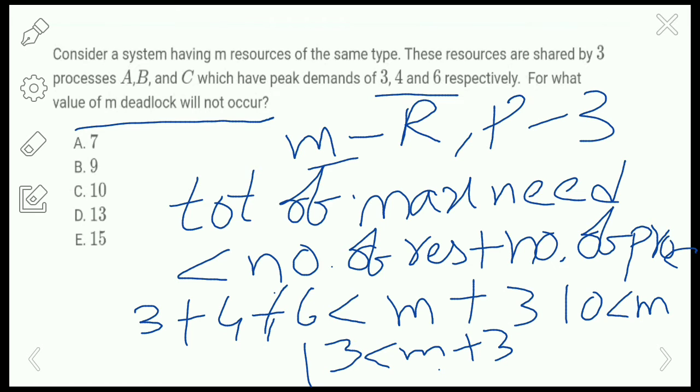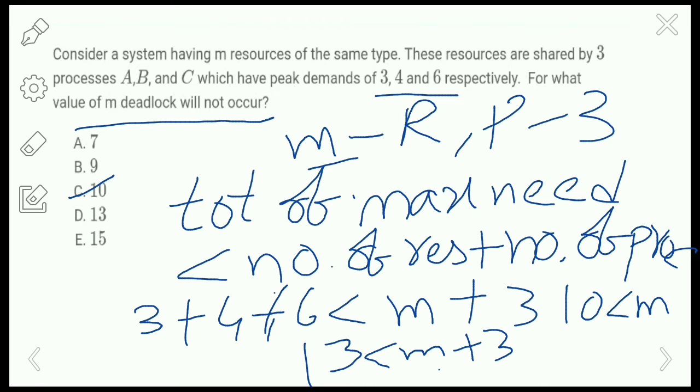That means if the m value is greater than 10, then the deadlock will not occur here. So m is greater than 10.